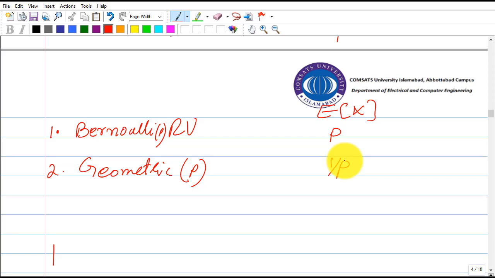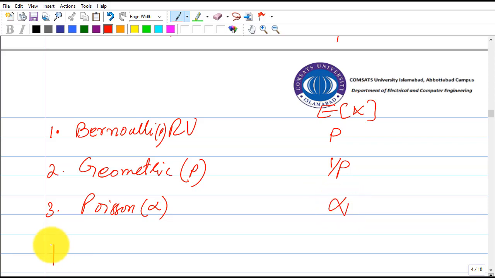Similarly, the Poisson alpha random variable has the expected value alpha.